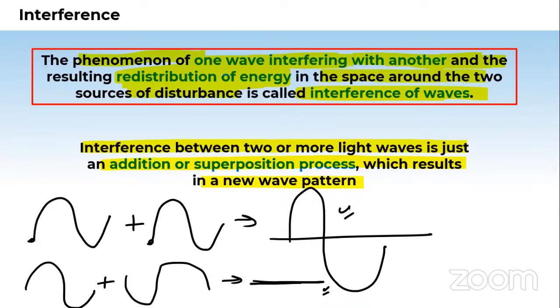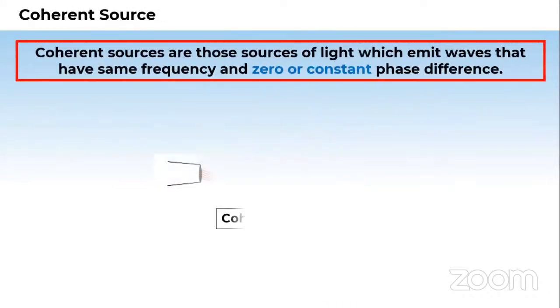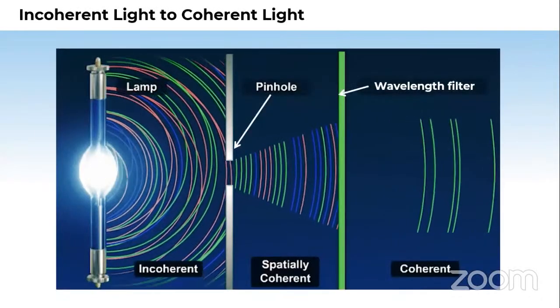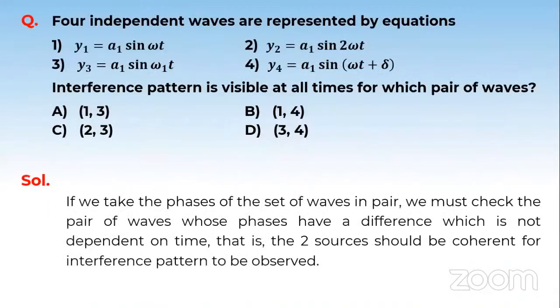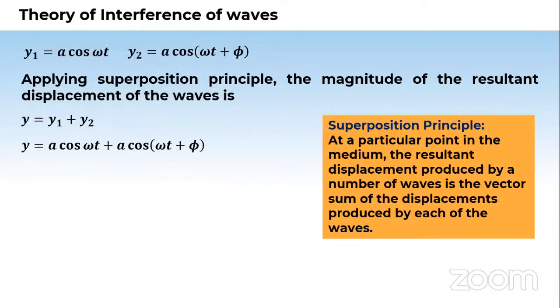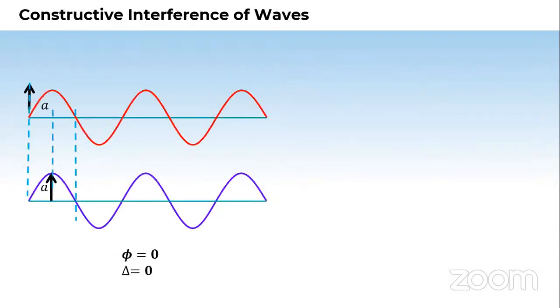So a little bit of the overview. We'll see in the next class the conditions for interference. We'll see coherent and incoherent sources, and go deep into how they look. Then we'll study the constructive, we'll solve some numericals, and we'll derive the equation. We'll understand the theory of interference and the superposition equations. We'll add both of the individual equations and come to one equation. At the end, we'll see the constructive conditions and the destructive conditions. So that is all about today's class, students.